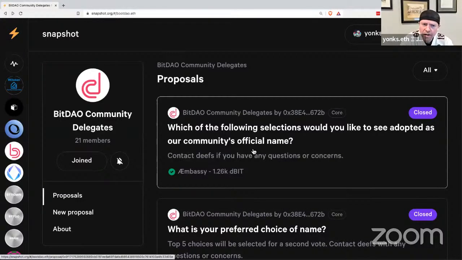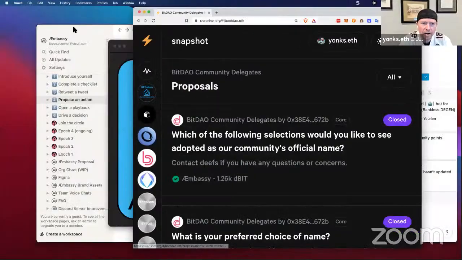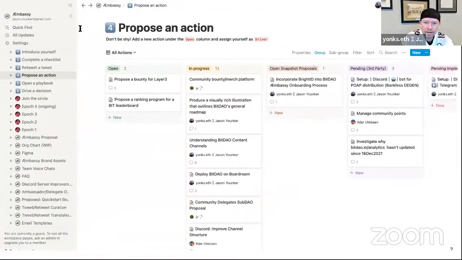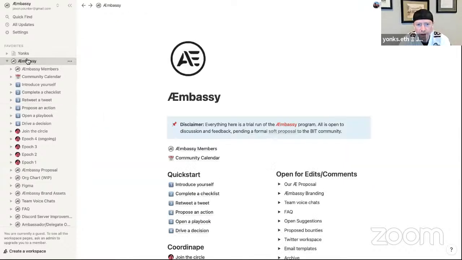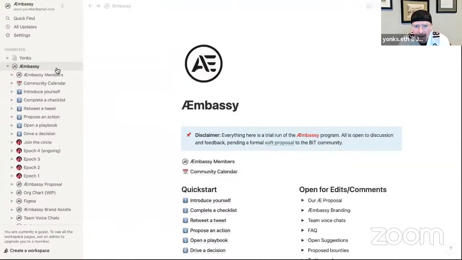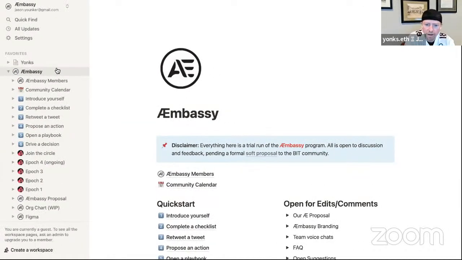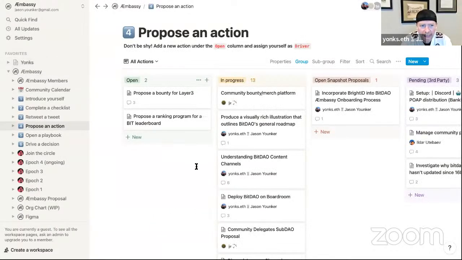The other thing that I wanted to show too is our Notion. This is our Notion space over here. I'm going to go to the main page right over here. So BitDAO Æmbassy, this is where we organize all of the work that we're doing. Going back over here, this is a bounty board, propose an action.